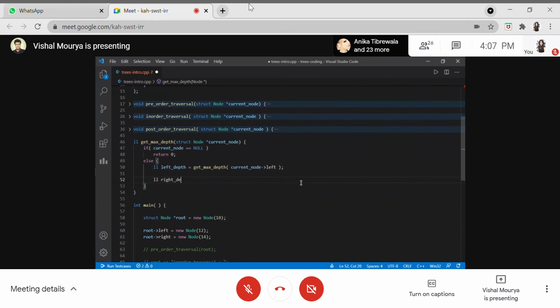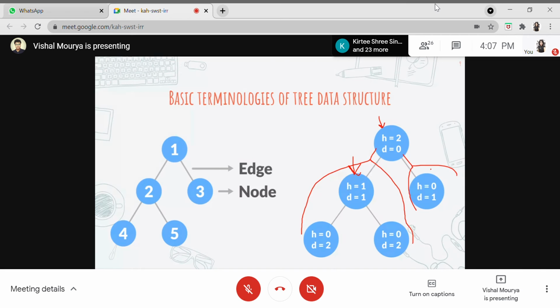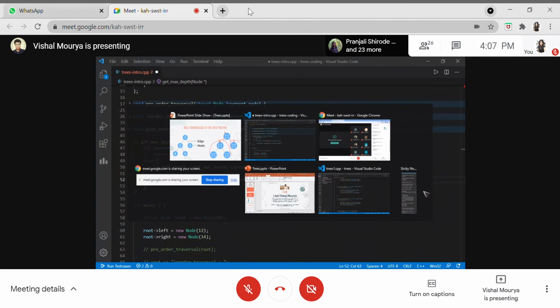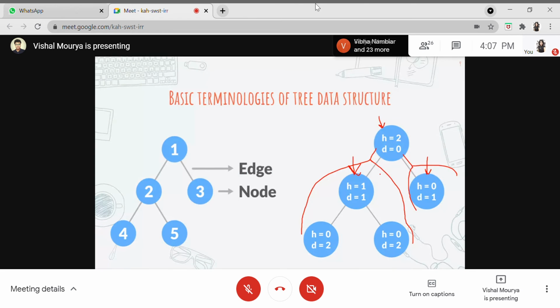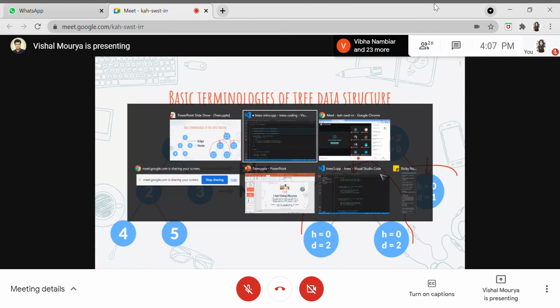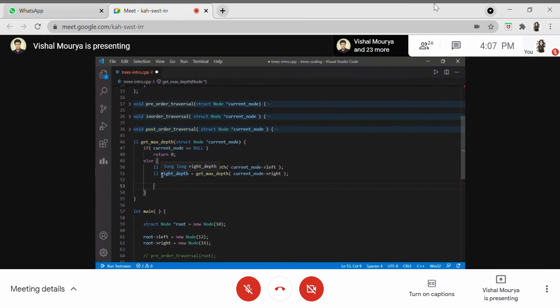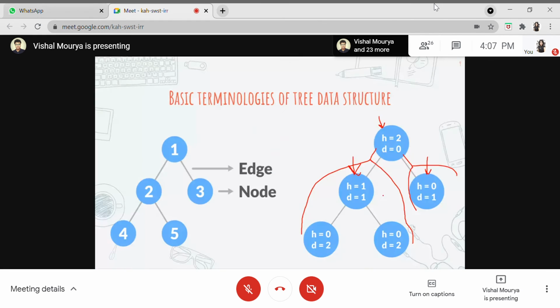Similarly, we will be having the right depth, and in that right depth, we'll be passing the current node's reference to the right node. The right node is nothing but the pointer to this particular subtree, which we are traversing. So this is how we will be getting the left depth and right depth for this particular tree recursively. The problem won't stop here, because we have just got the right depth and left depth, and whenever we print it, we'll just be getting these values as 0, 1, 1, 2, 2, and so on. But we don't actually want that. What we want is the maximum depth of this particular tree, which is our main concern.